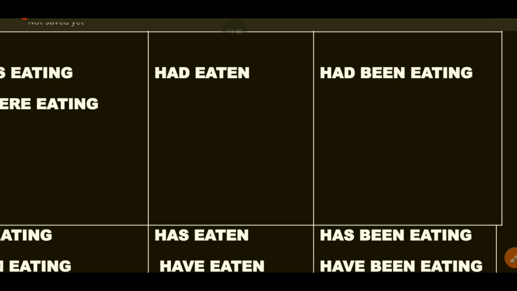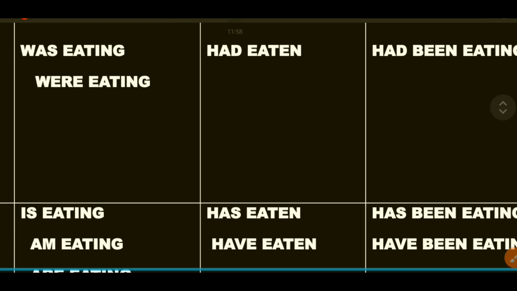When you are talking about some activity which had begun in the past and which was going on in the past, for those activities you will use had been eating. He fell sick because he had been eating since morning. Now we'll go to the next one.